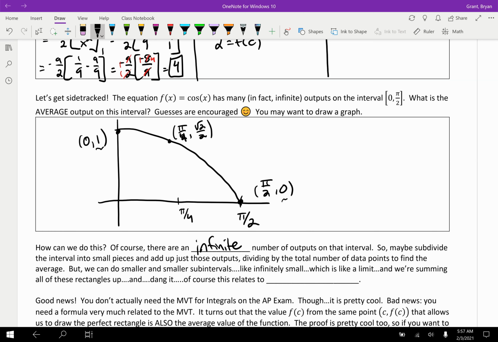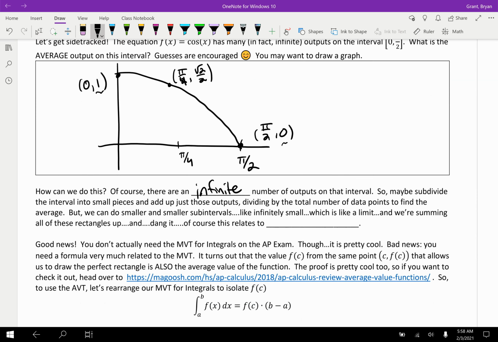which I think we've seen before, right? If we said n is the number of subintervals, we'd let n tend to infinity. Maybe we'd even write it as a limit. Yeah, I think we've seen something like that. And then if that's a limit and we're summing all of these data points up, what does that relate to? Oh yeah, that actually relates to integrals. Isn't that what an integral does? The integral says we're going to have dx, which is something infinitely small like our subintervals, and then we're going to sum a whole bunch of things up.